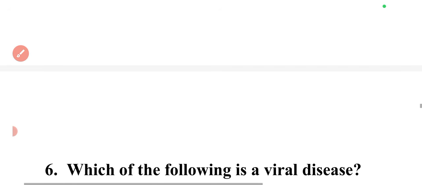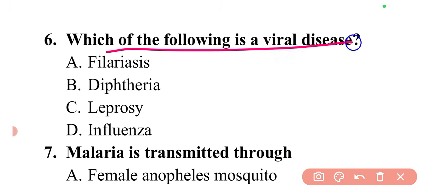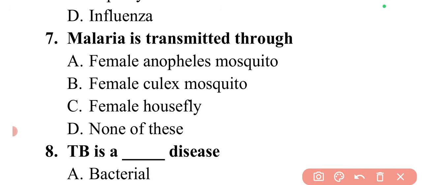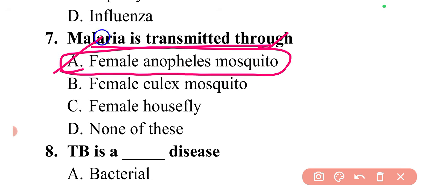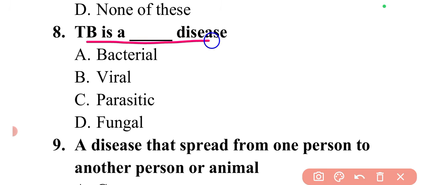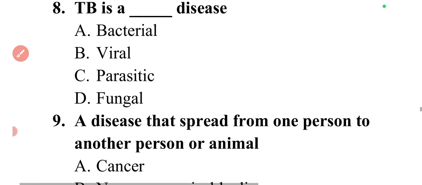The next question is, which of the following is a viral disease? Among these, the viral disease is influenza, so option D is the correct answer. Next question: malaria is transmitted through? Malaria is transmitted through the female Anopheles mosquito, so option A is correct. Next question: TB is a dash disease. TB, tuberculosis, is a bacterial disease, so option A is correct.